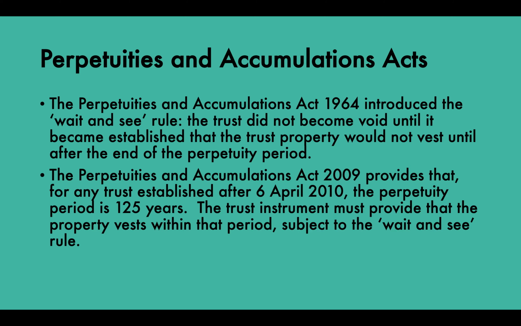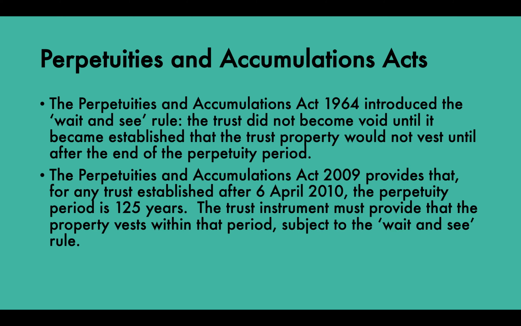Now, the Perpetuities and Accumulations Act 2009 provides that for any trust established after the 6th of April 2010, the perpetuity period is 125 years. The trust instrument must provide that the property vests within that period, subject to the wait and see rule. Under the latest amendment, which applies since the 6th of April 2010, there are no more lives in being.